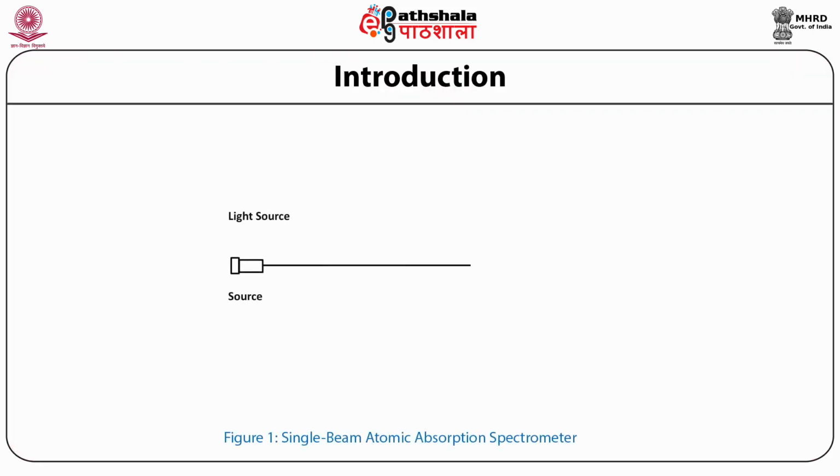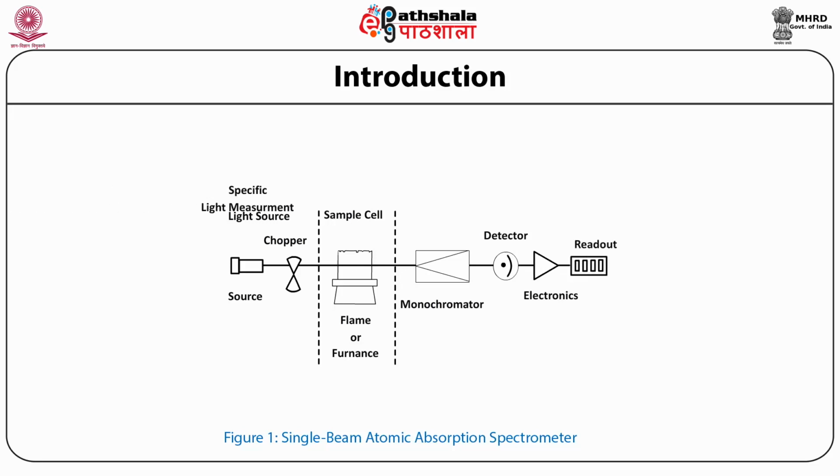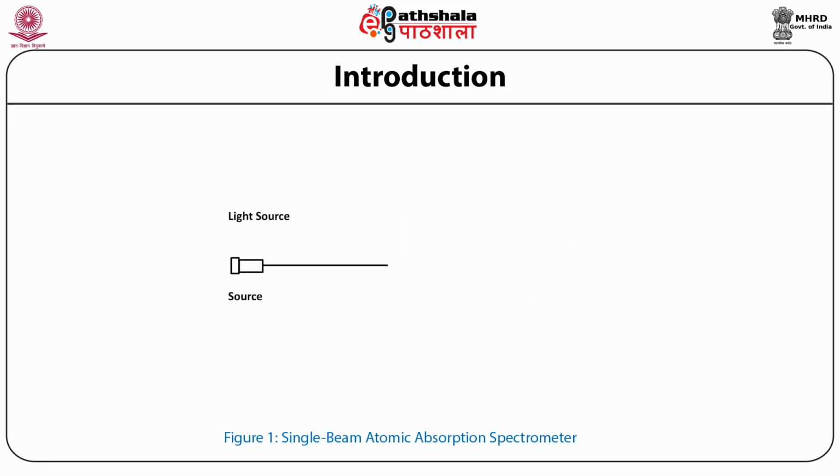This shows you a single beam atomic absorption spectrometer, a general schematic figure wherein you can see a light source, which can be a hollow cathode lamp or EDL lamp, a chopper, a sample cell, and a flame or furnace depending upon the technique used, a monochromator for again the selection of the wavelength, then a detector, and finally a readout system.